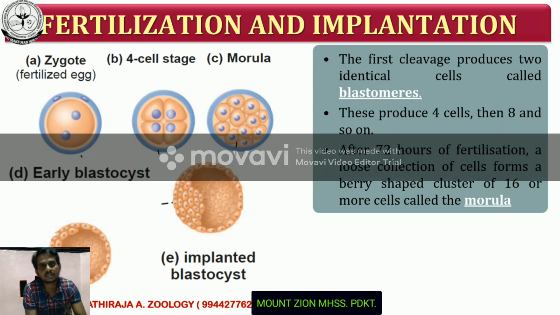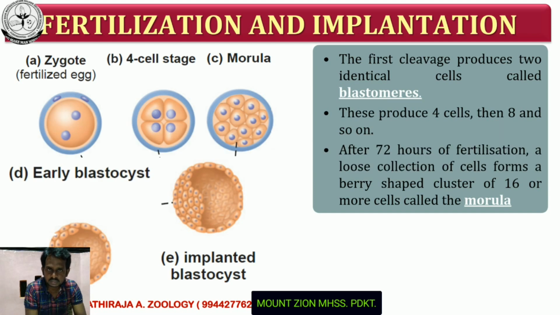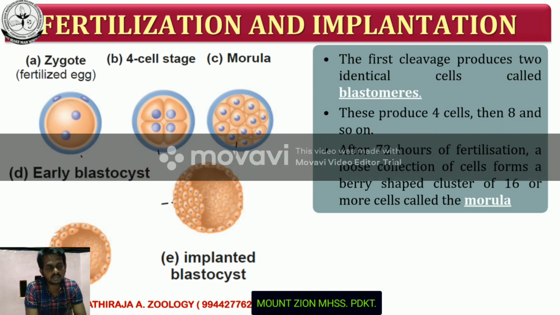The first cleavage produces two identical cells, or two identical blastomeres. Further division gives rise to more cells: 2-cell stage, then 4-cell stage, then 8-cell stage. After 72 hours of fertilization, the morula will be formed. Morula may be a 2-mark question.